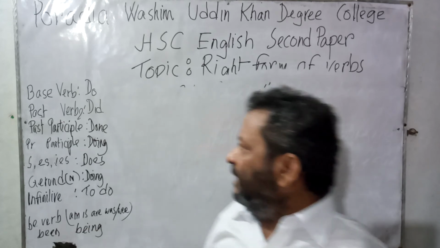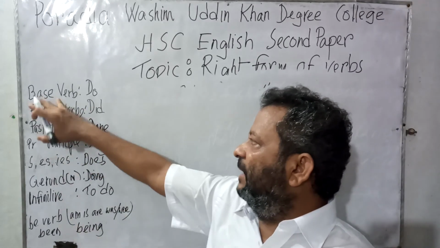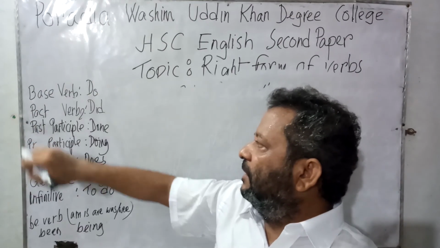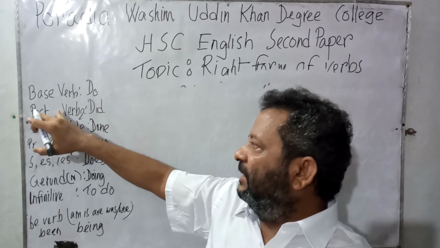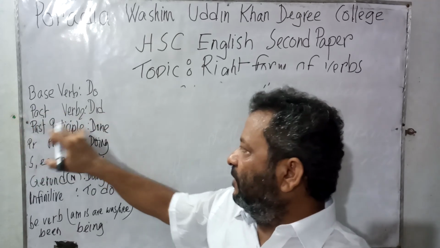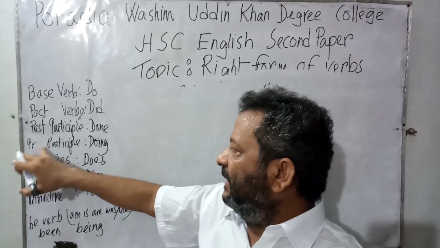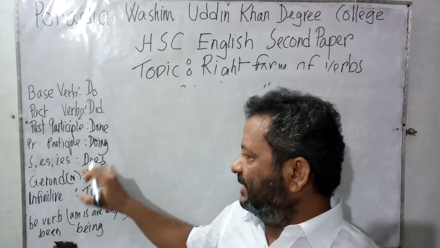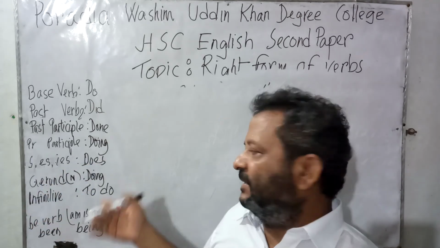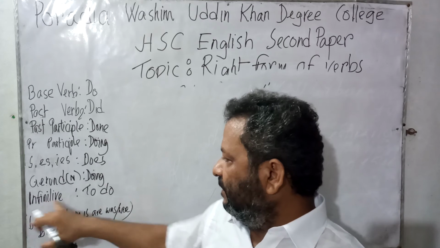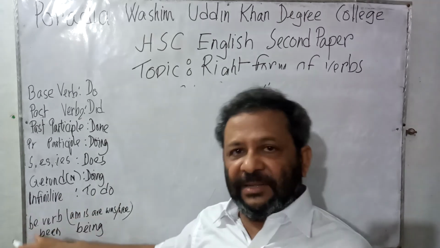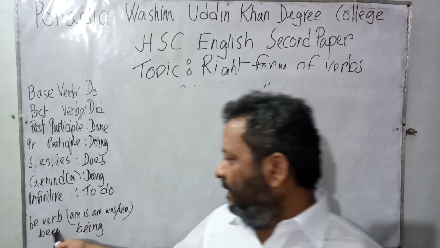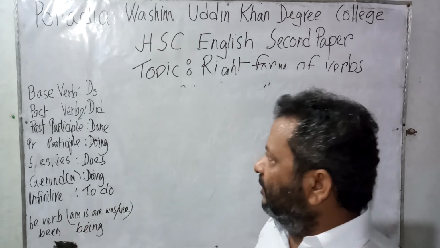Now, I would like to tell you something more about the right form of verbs. That is, there are some forms of verbs. That is base verb. If we consider the verb do, the base verb is do. Now, what is the past form? That is verb 2, did. Past participle, done. Then present participle, doing. Then s or es form, does. Then gerund, that comes as noun, doing. Infinitive, to do. Then there are some be verbs, that is am, is, are, was, were. Then also being. These are actually right forms of verbs.